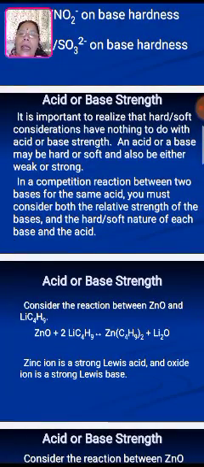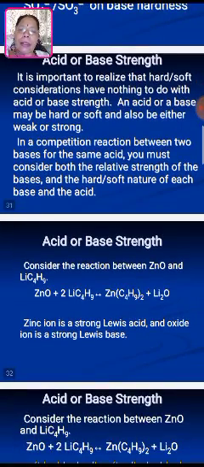Now the strength: it is important to realize that hard and soft considerations have nothing to do with acid or base strength. An acid or base may be hard or soft and also be either weak or strong. In a competition reaction between two bases for the same acid, you must consider both the relative strength of the bases and the hard soft nature of each base and the acid.